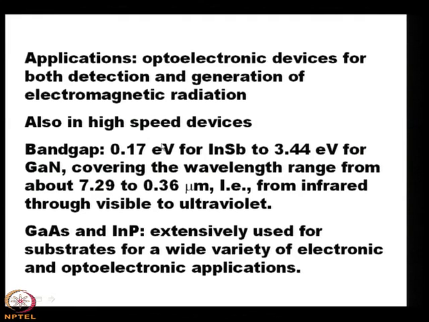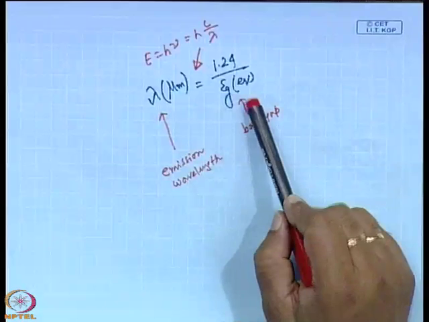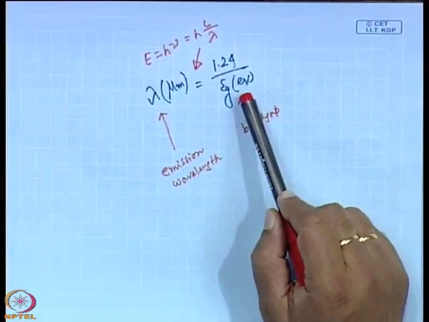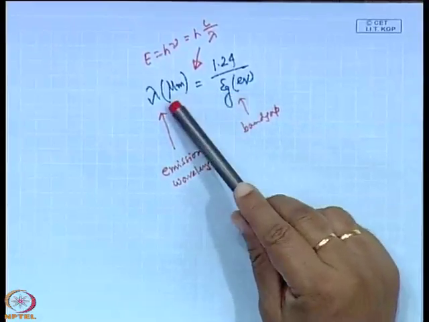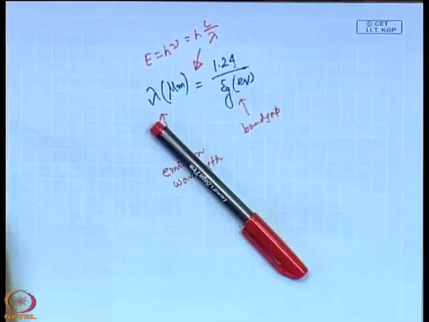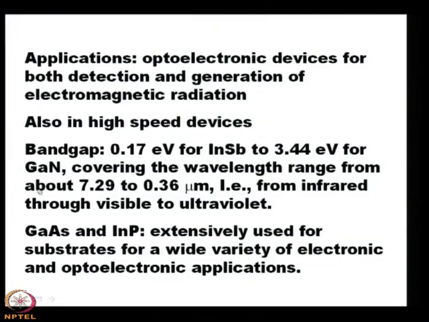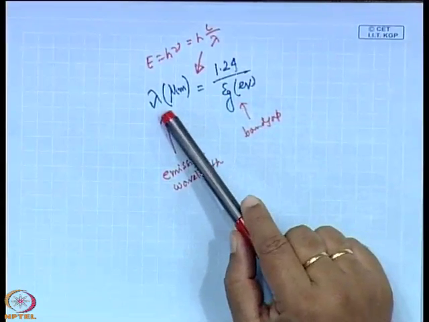If you put 0.17 electron volt in this relation, you will find that it corresponds to the infrared. And if you take the example of gallium nitride, for which the band gap is 3.44 electron volt, and put 3.44 in this relation, the lambda will be in the